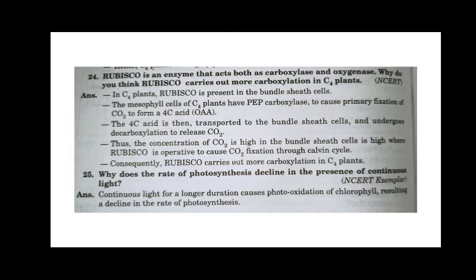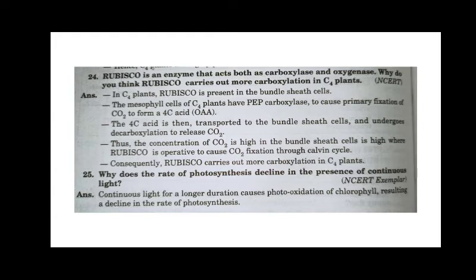So this particular plant enzyme is something we are going to find in the C4 plant, where the mesophyll cells produce the PEP carboxylase enzyme, which fixes carbon dioxide in the form of oxaloacetic acid.